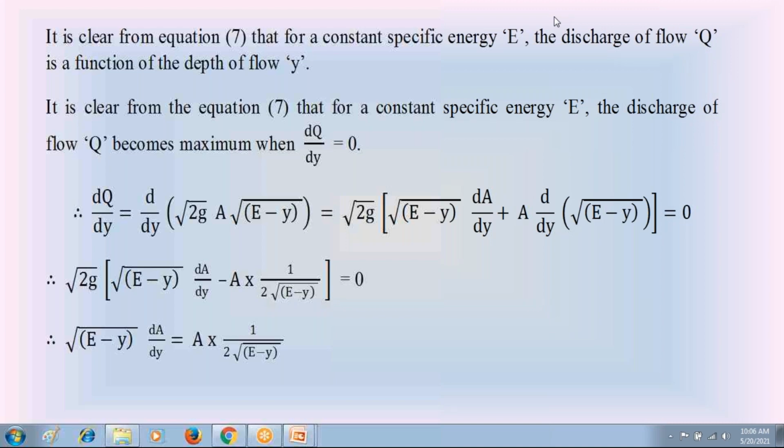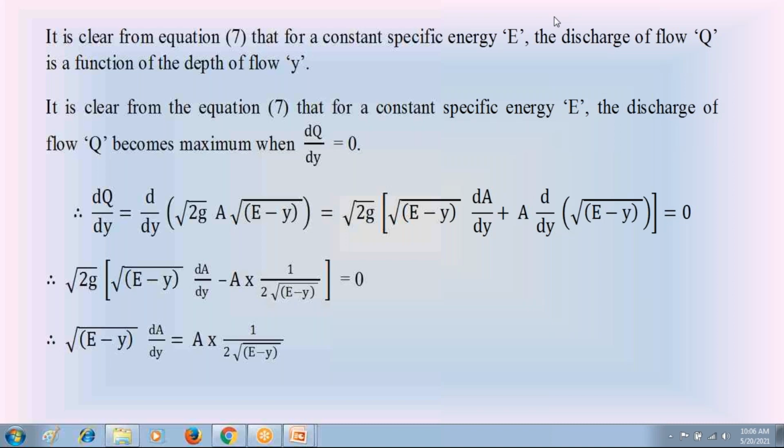From that equation, we can observe that if the specific energy is constant, the discharge Q depends on the depth of flow Y. Since the discharge Q depends on depth of flow Y, the discharge Q is maximum if dq by dy equal to 0. That is from equation 7.